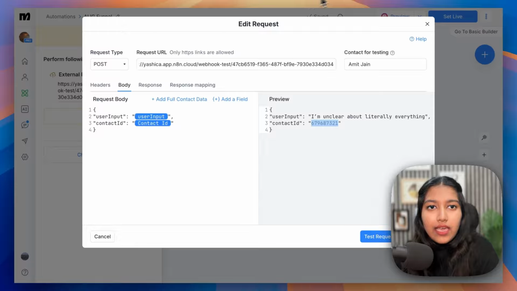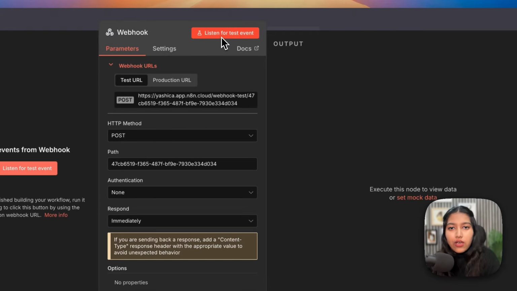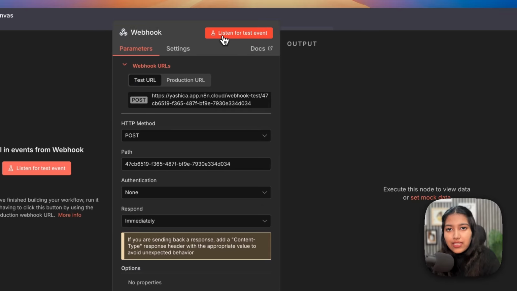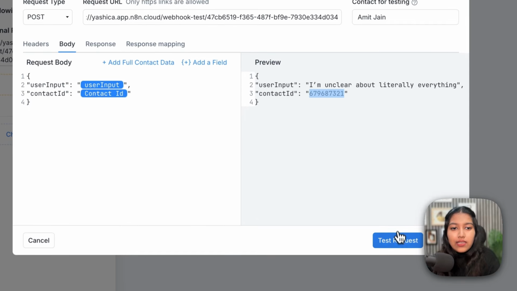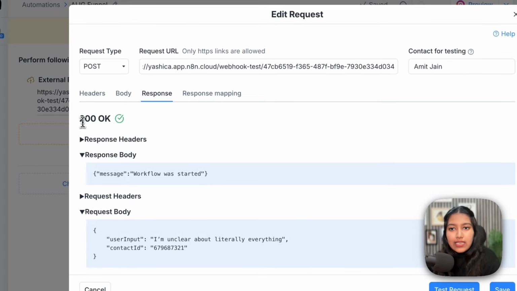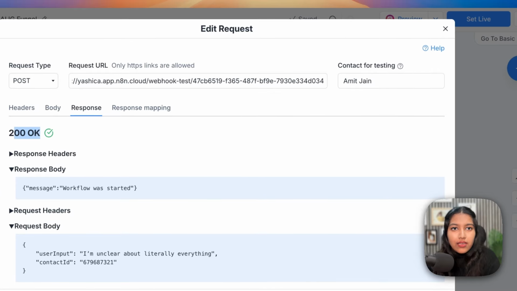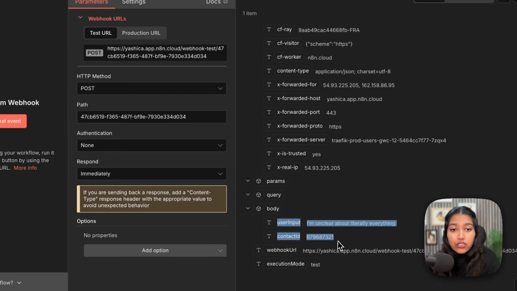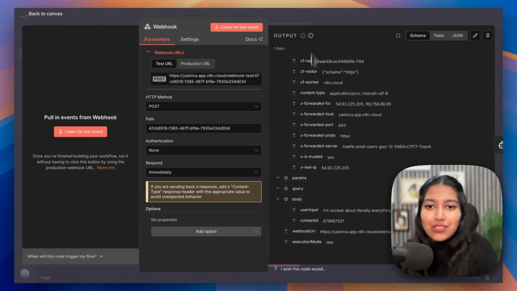Then head over to n8n and just click on this orange button for webhook, which says listen for test event. Then click on test request. That's it. 200 OK. Come back to n8n, and here you will find the data from ManyChat, which means that the connection is working fine.